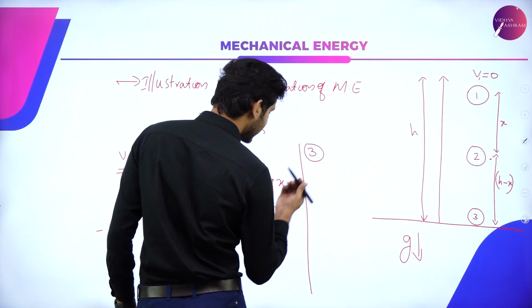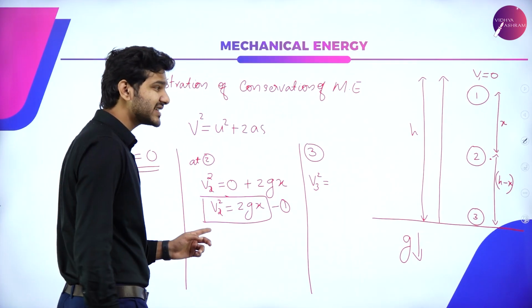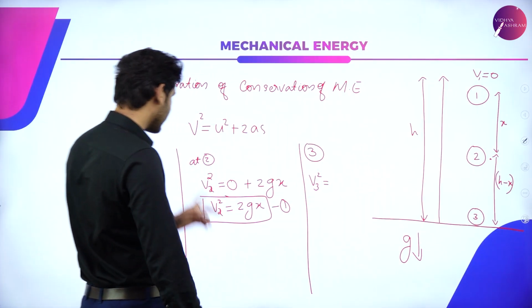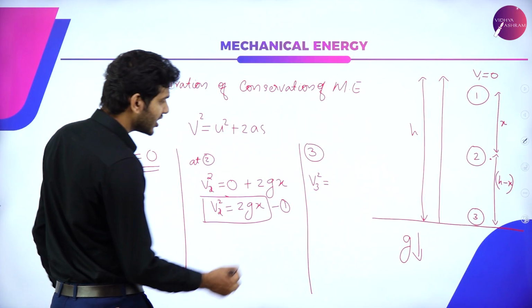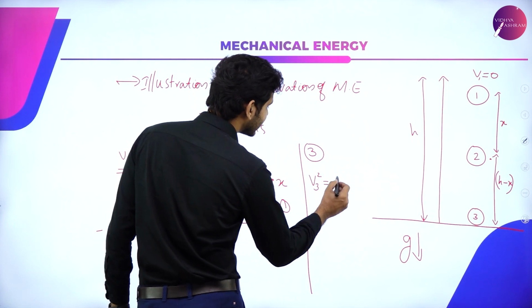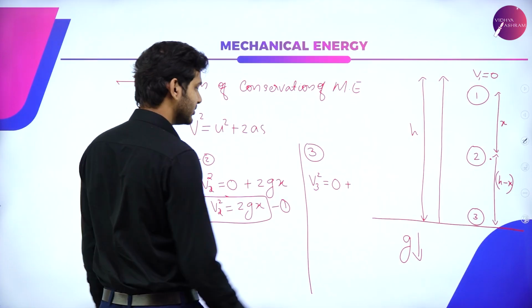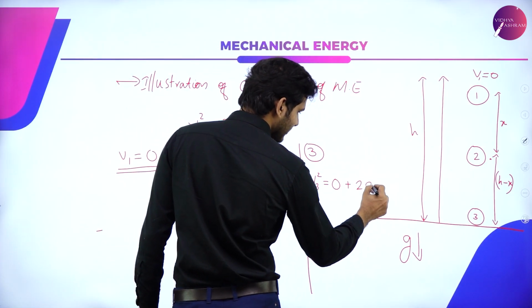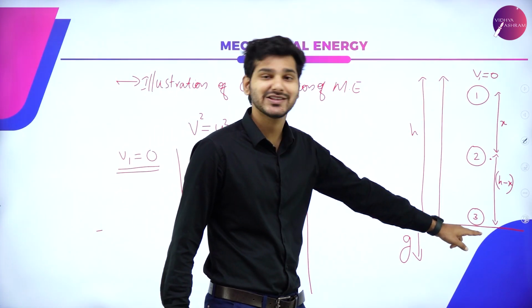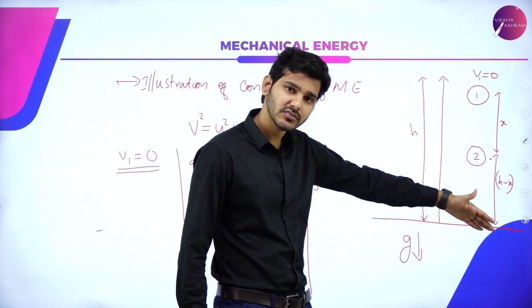Similarly, at position number 3, v3 square is equal to 0 plus 2as. Here a is g, and what is s? s is h, because now it is reaching the ground position.